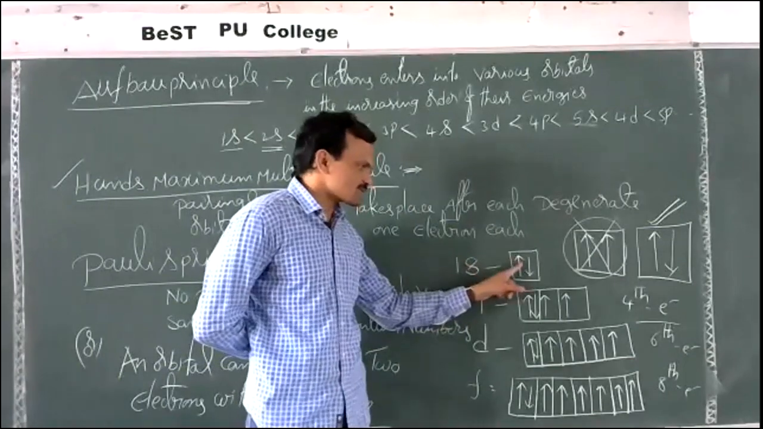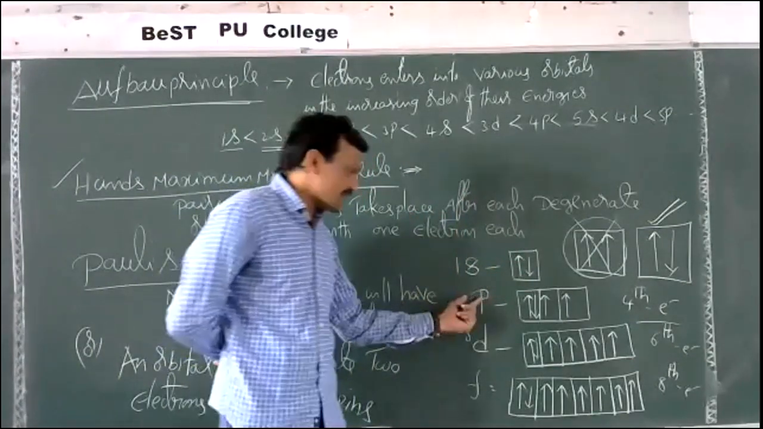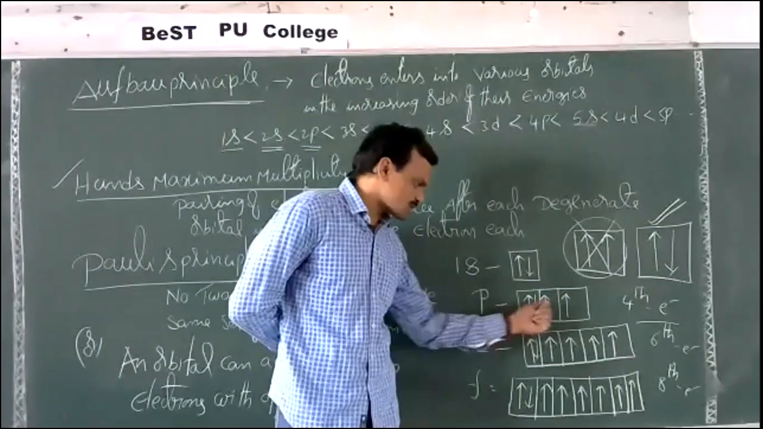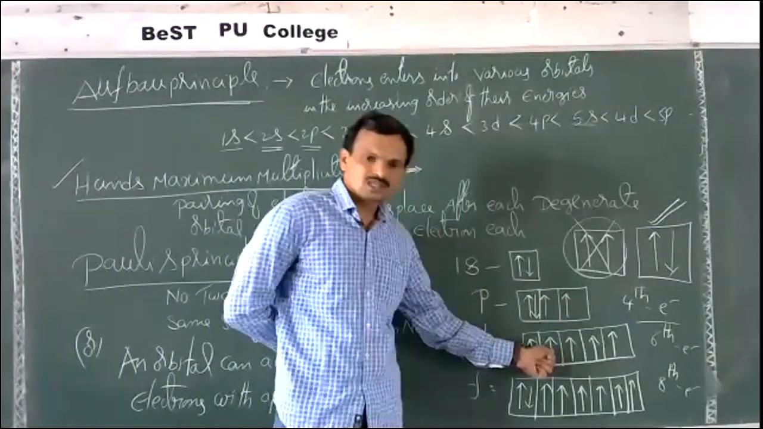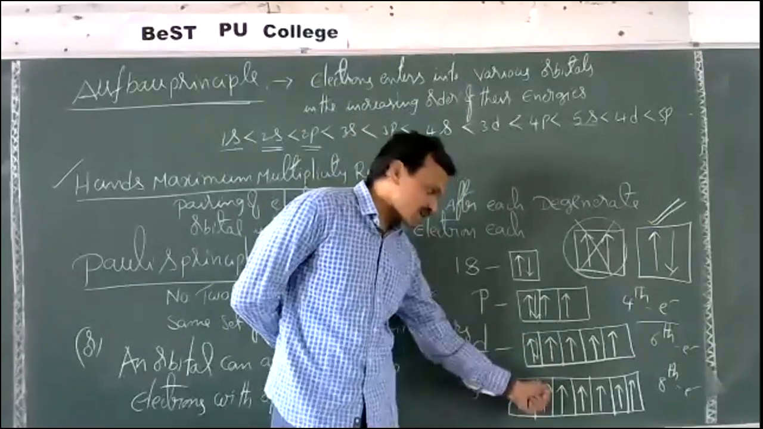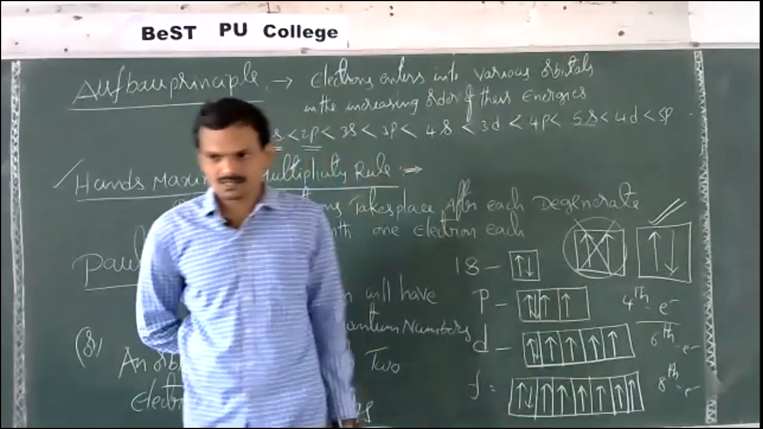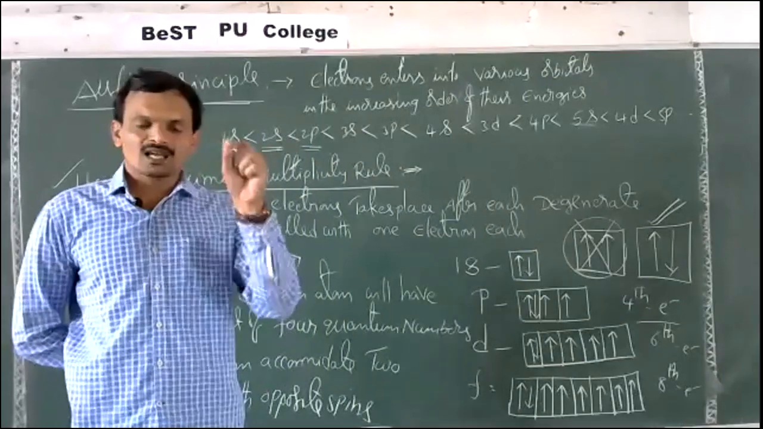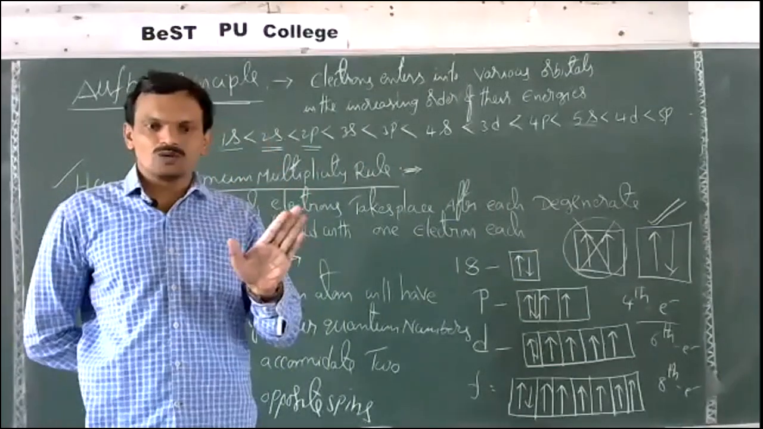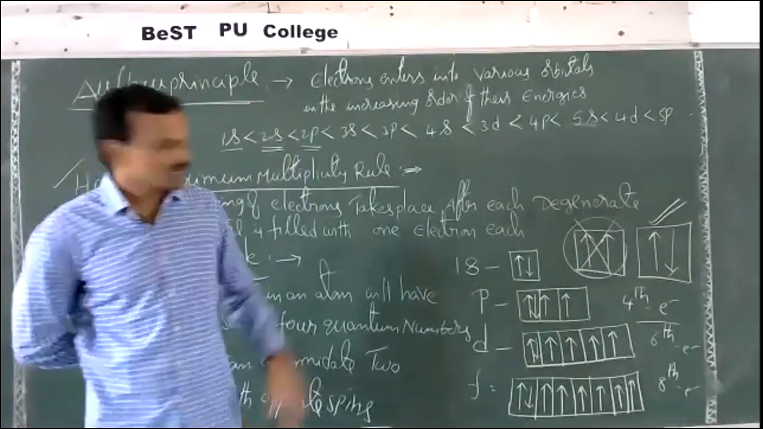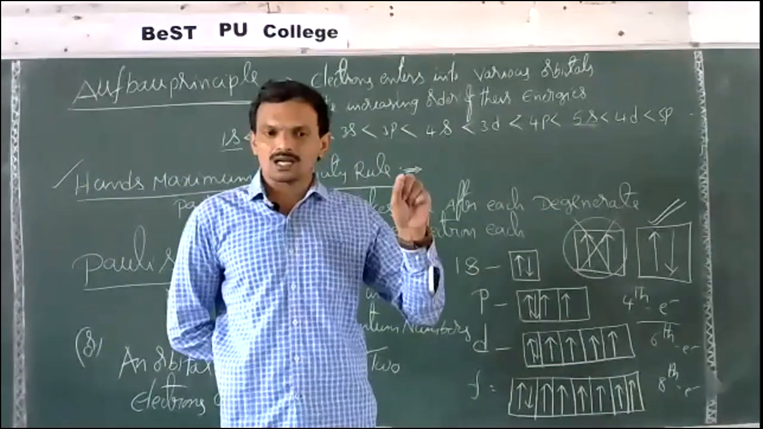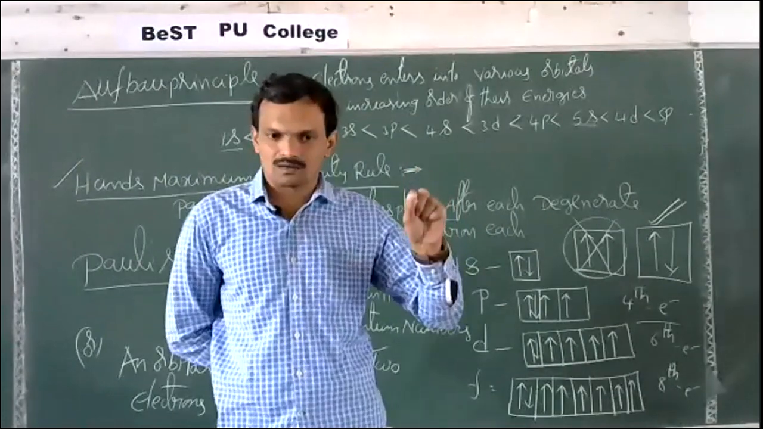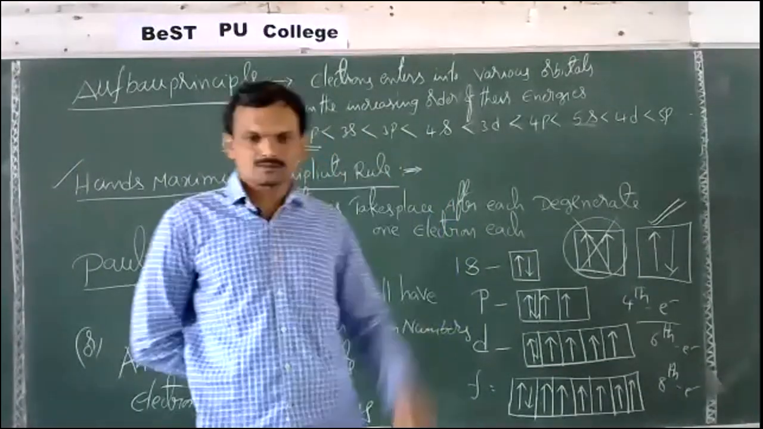S subshell consists of 2 electrons. P subshell can accommodate 6, 2 plus 2 plus 2, total 6. D subshell can accommodate 10 electrons. F subshell can accommodate 14 electrons. But if you take any one orbital, either S or P or D or F, any orbital can accommodate only 2 electrons with opposite spins.